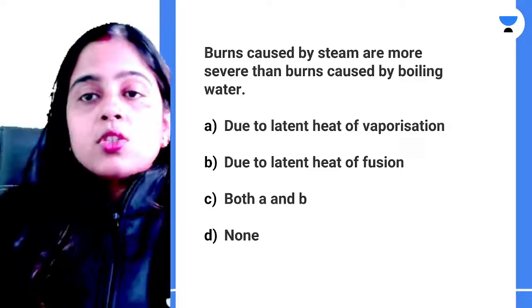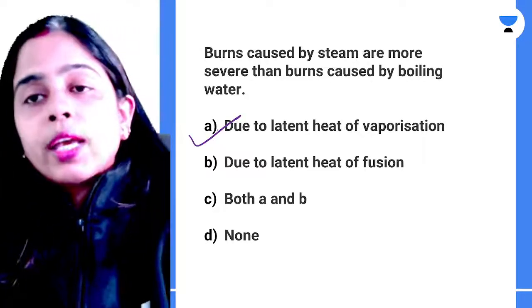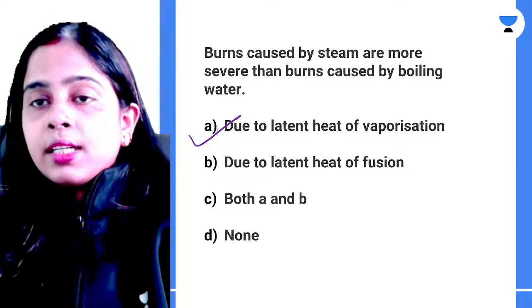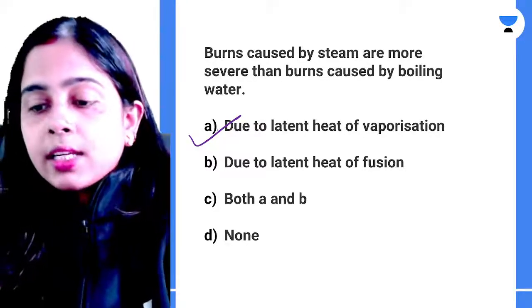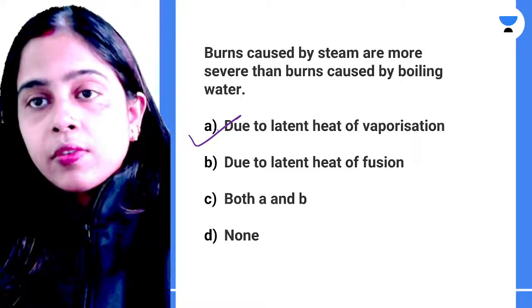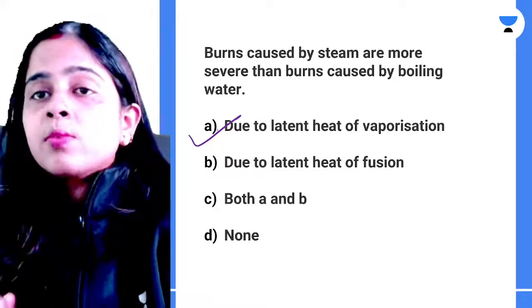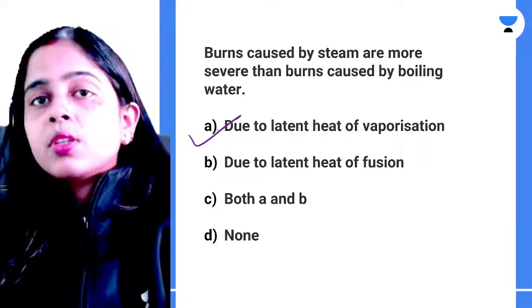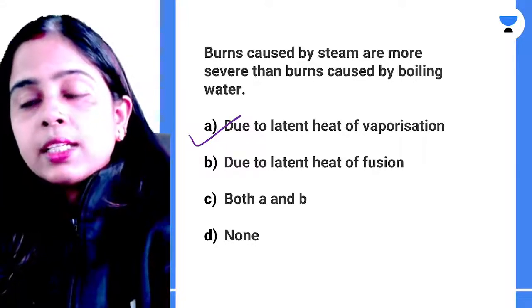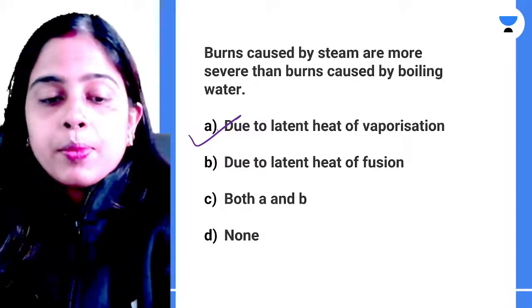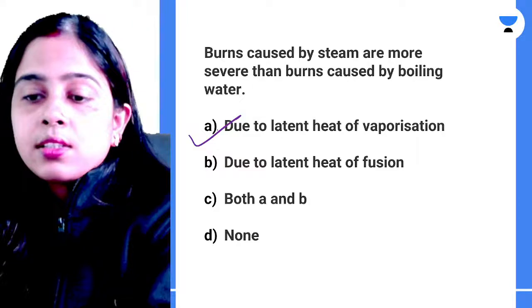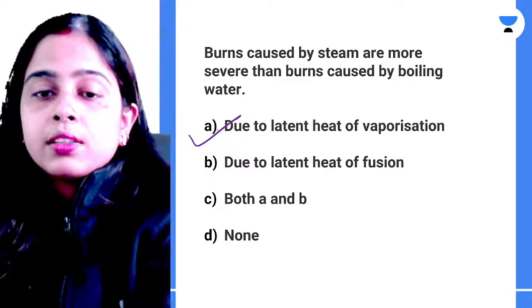So this is going to be the answer, A, as the correct option. Your steam contains latent heat of vaporization, which is equal to 2268 joules of energy, which is causing more severe burns by the steam than your boiling water, because boiling water does not contain the latent heat of vaporization. Is it clear, everyone? Please let me know if it is clear to everyone.